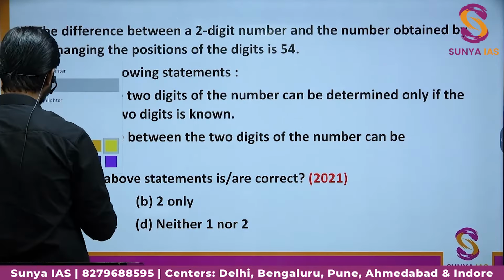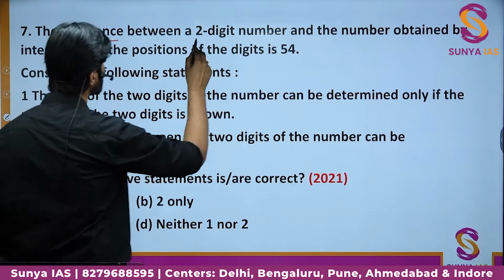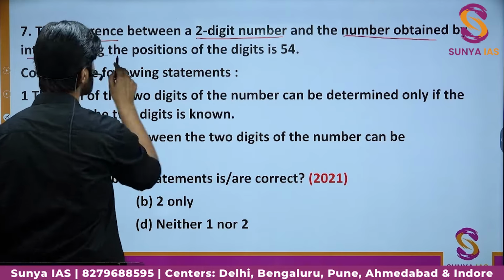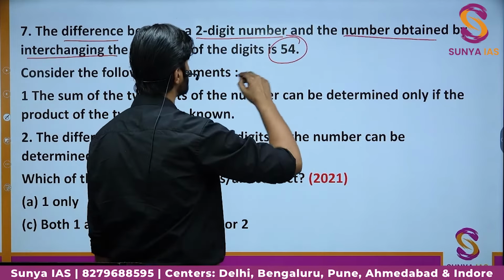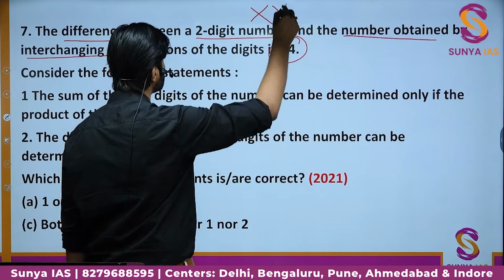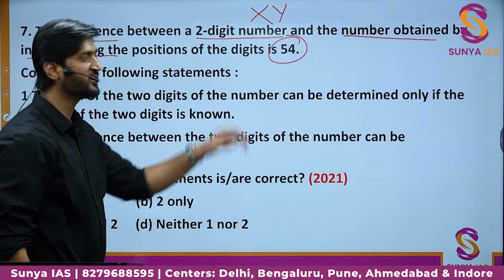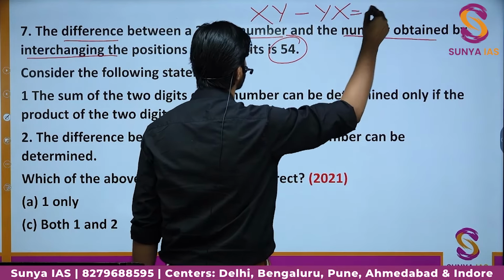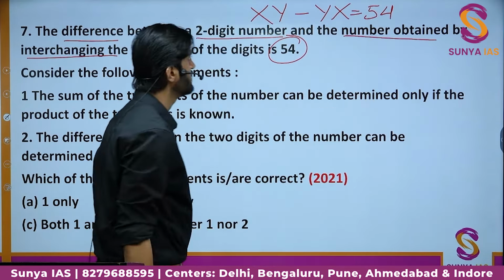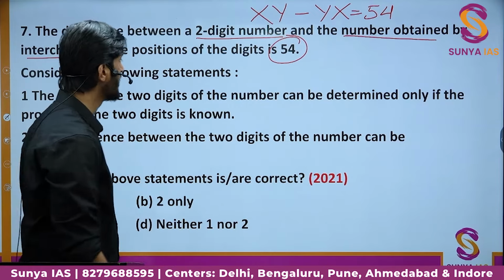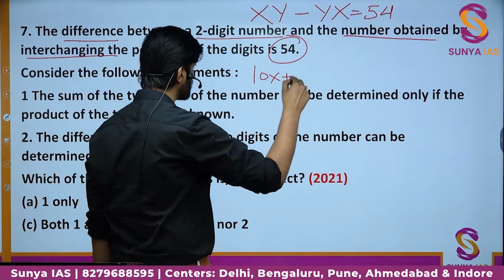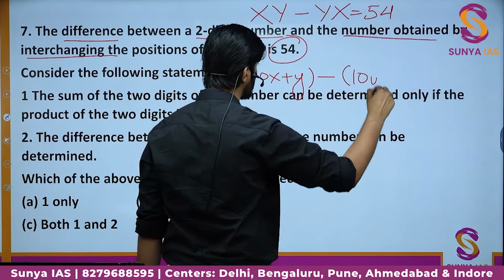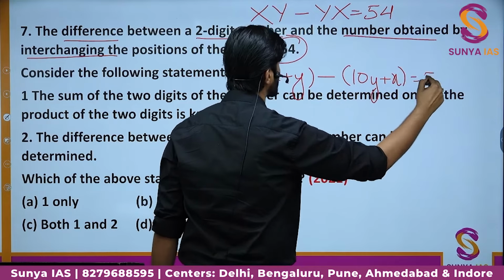The question says that the difference between a 2-digit number and the number obtained by interchanging the positions of the digits is 54. So suppose we have a number xy and we interchange the digits, so we have yx. When we subtracted them, we got the number 54, right? So what is the mathematical value of xy? It is nothing but 10x plus y, as I told you earlier. What is the mathematical value of yx? It is nothing but 10y plus x, and the difference is coming out to be 54.